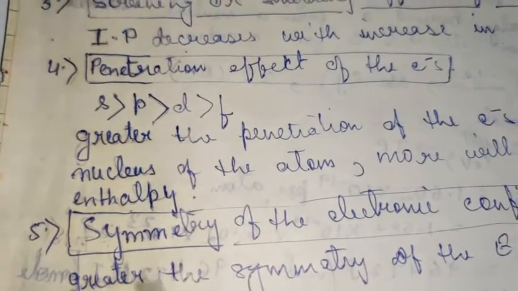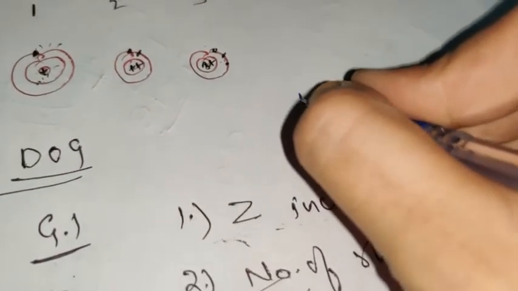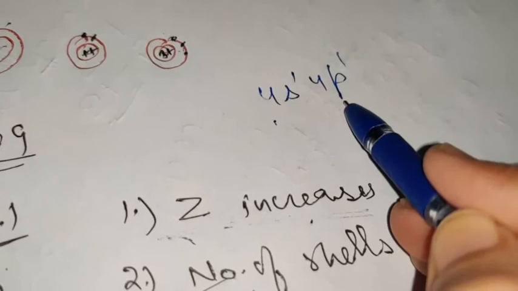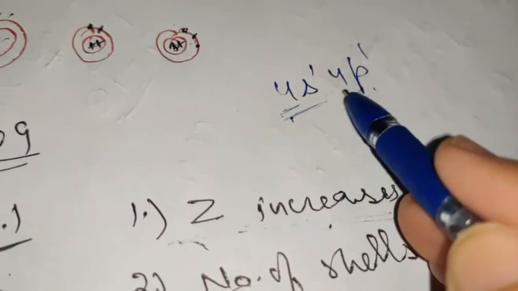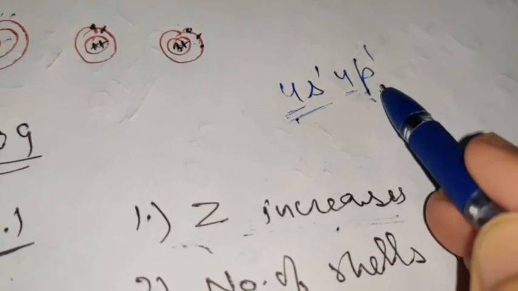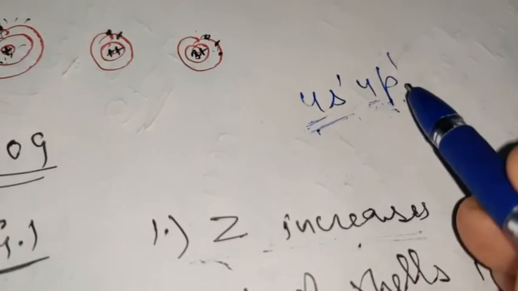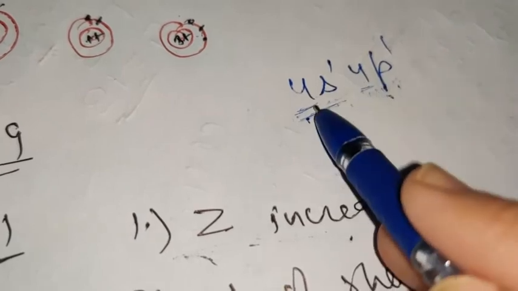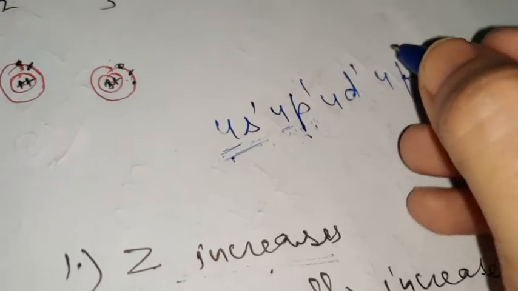Now if you have to remove an electron, I'm giving you an example. If you have a choice of 4s1 and 4p1, you have to decide which subshell, because the shell number is the same, 4, but the subshells are different, will give away the electron with the least energy requirement. It will be p. Why? Because s is nearer to the nucleus in the fourth shell if you compare it with p. Similarly, 4d will give away the electron more easily, and 4f will give the electron in the easiest manner.